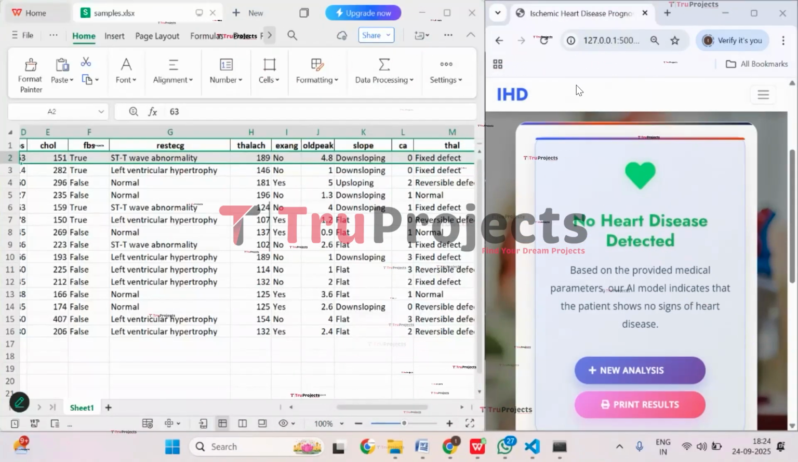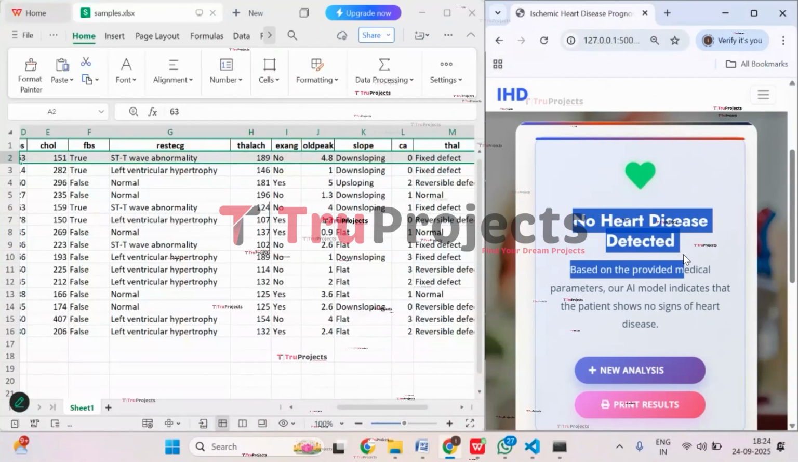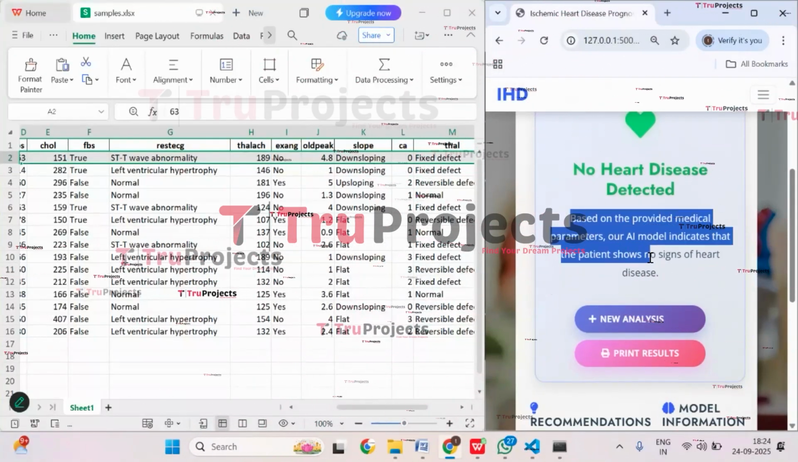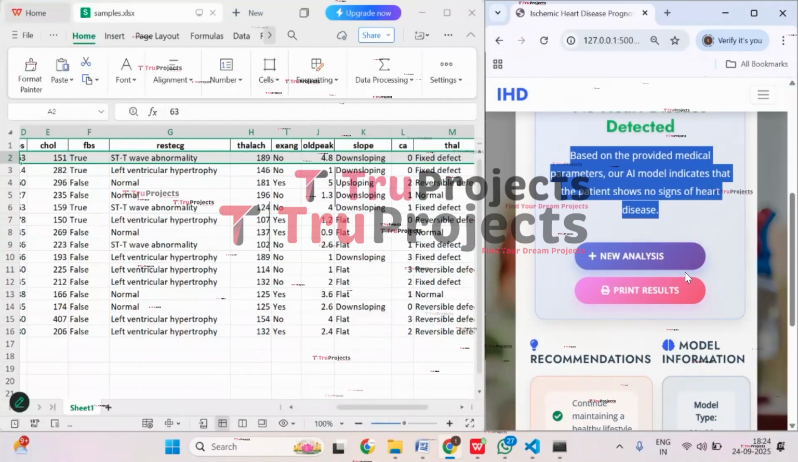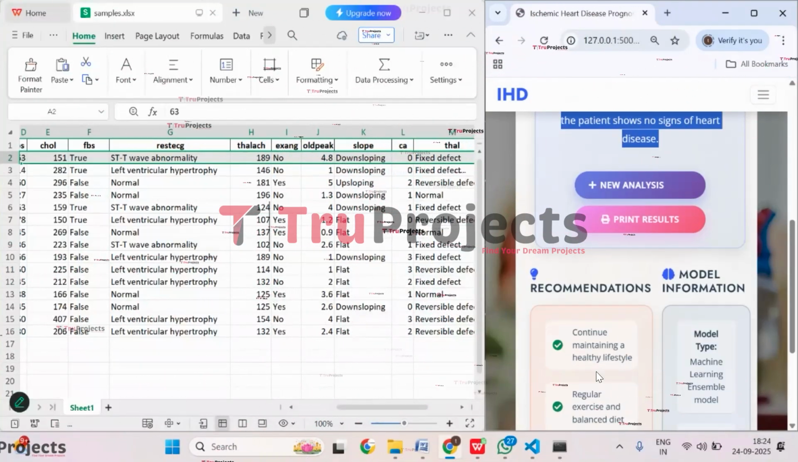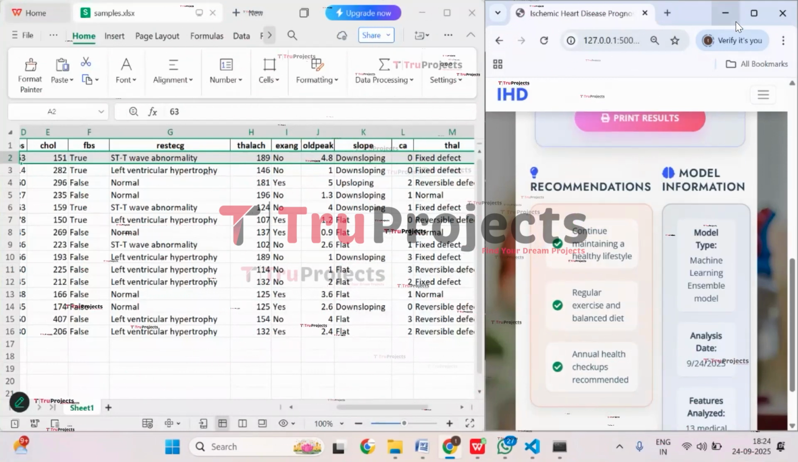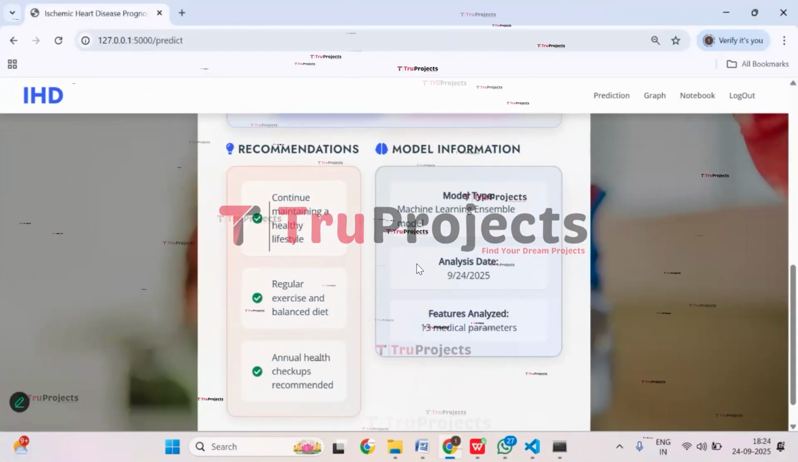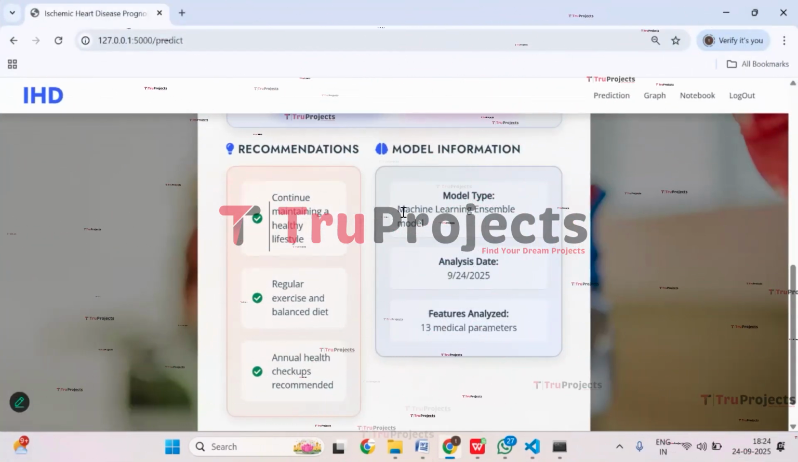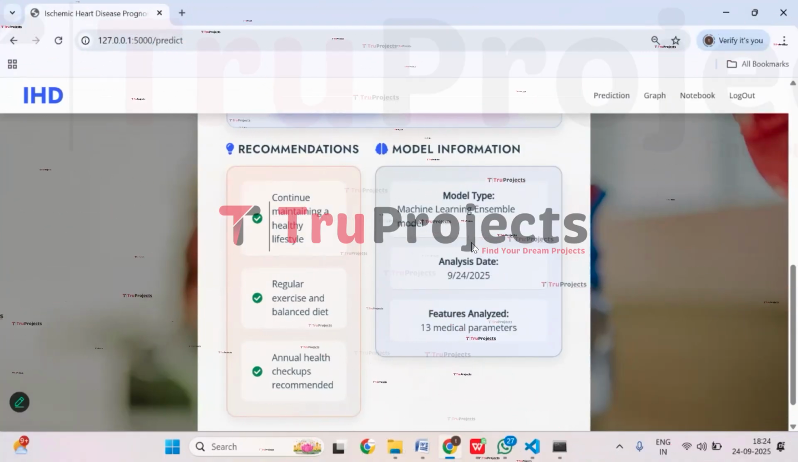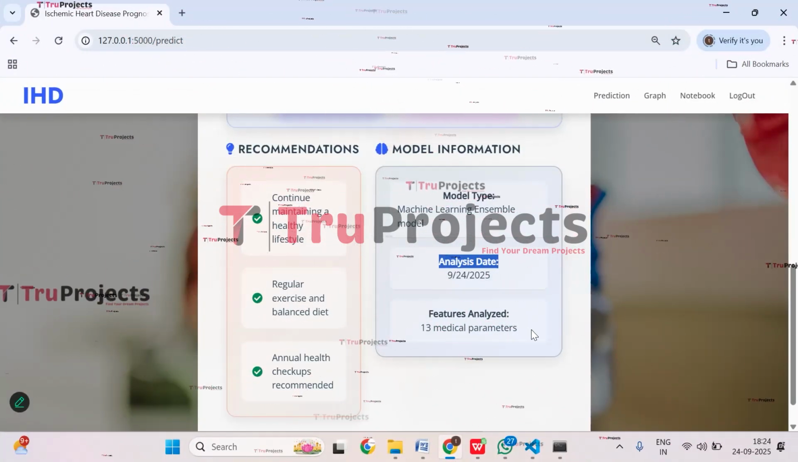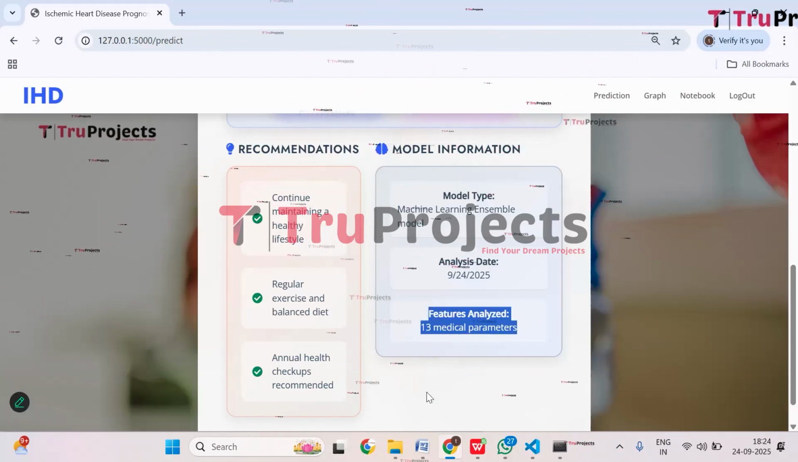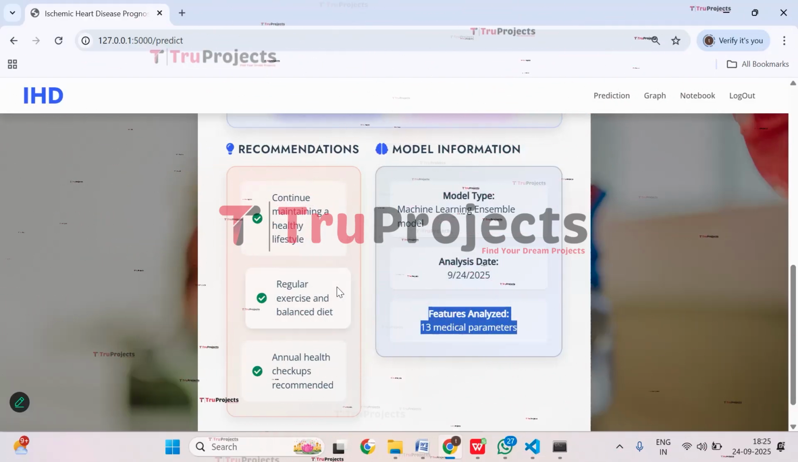And here we got the prediction that it is no heart disease detected. Based on the provided medical parameters, our AI model indicates that the patient shows no signs of heart disease. And you can even print the results. And here we have recommendations. And here you have model information. That model type is machine learning ensemble model. And this is the analysis date. 13 features, that is 13 medical parameters, have been analyzed. And these are the recommendations for the patient.